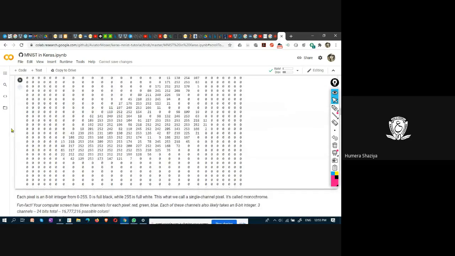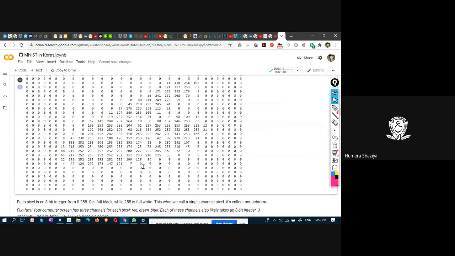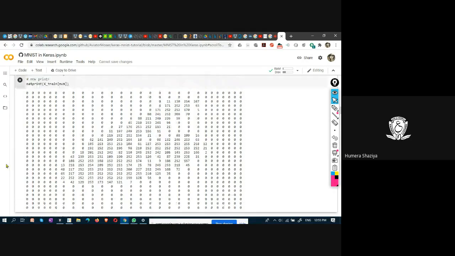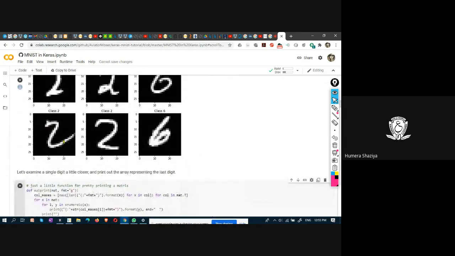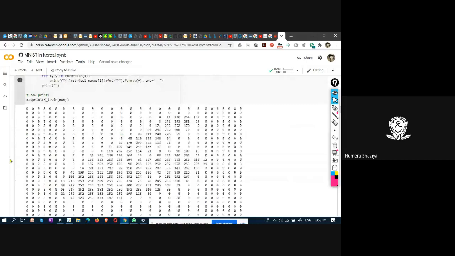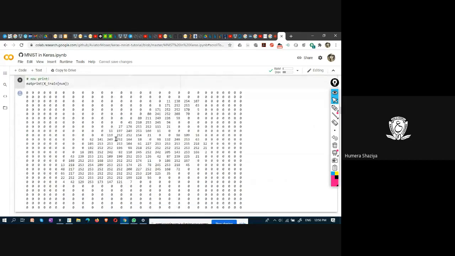And here, an image in a computer system is actually this one. Black means 0. It is a collection of pixel values. 0 means black, 255 means white, and all the other numbers in between denote the gray values. This is an image actually. For us, image would be like this. For a computer system, image is this matrix of pixels.